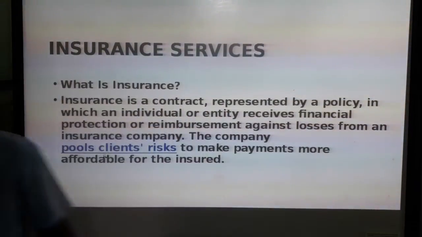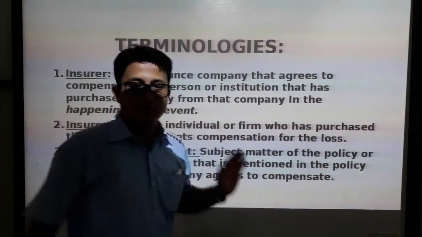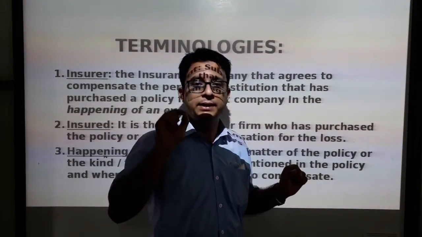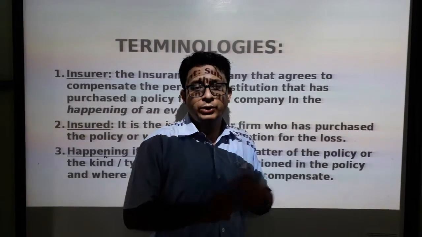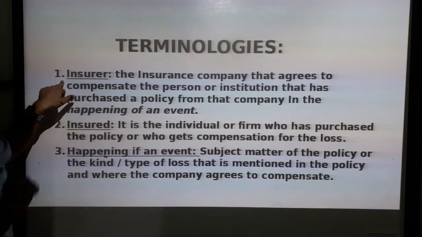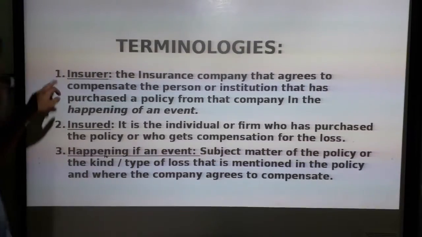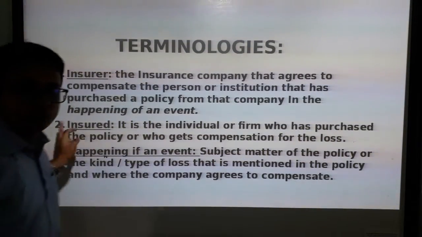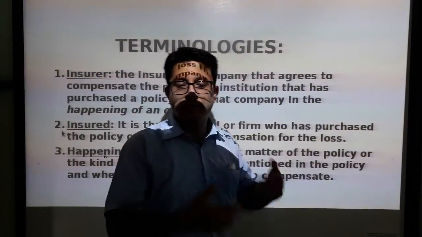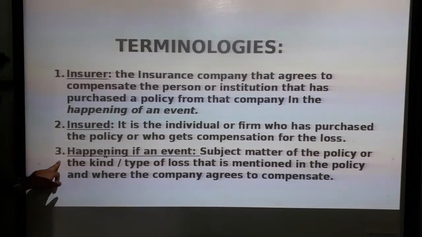Now let's proceed. Here we will be learning some terminologies. This is as per your syllabus. You need to learn them, because if you learn these terminologies, things will be easier for you when we learn about the principles of insurance. First, the insurer: the insurance company which provides you the insurance is called an insurer. Next is the insured, who buys the insurance policy. If I purchase an insurance policy from Reliance, then I am the insured and the Reliance company is the insurer.